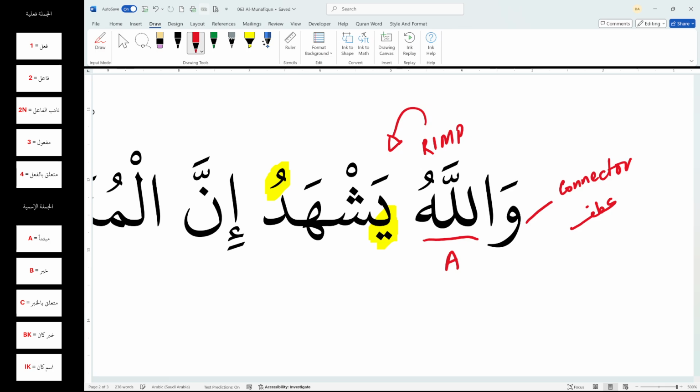So I have spotted a fi'l, which is a present tense fi'l, and I have also spotted its fa'il, because every fi'l comes with a fa'il inside it. Because it begins with a ya and ends with a u, I'm going to mark this fa'il as huwa. There is an inside huwa on this fa'il. So remember, whenever we have an inside pronoun such as huwa or hiya, there is a chance that you might find an outside fa'il, an outside doer. We are going to spot that if it is there. So I will go one by one.